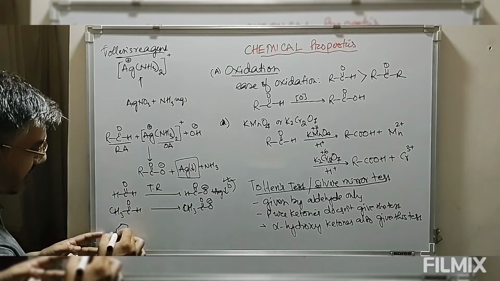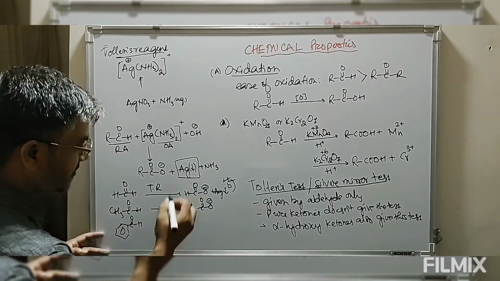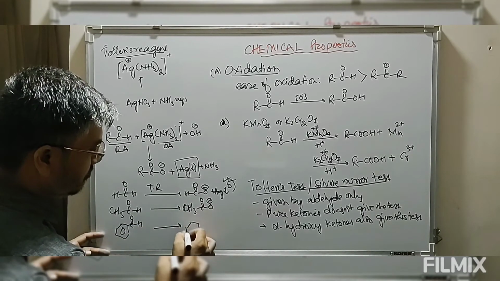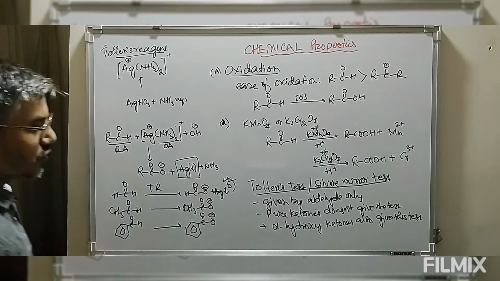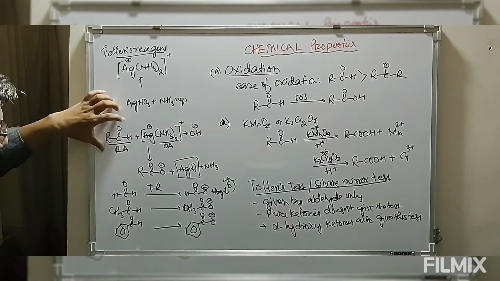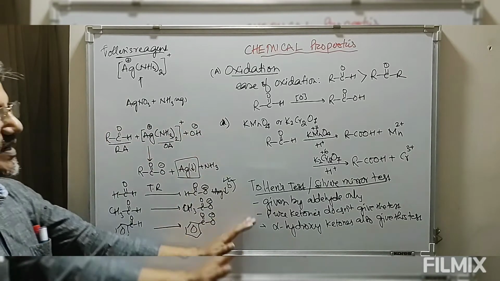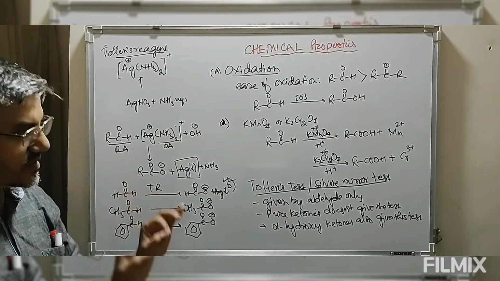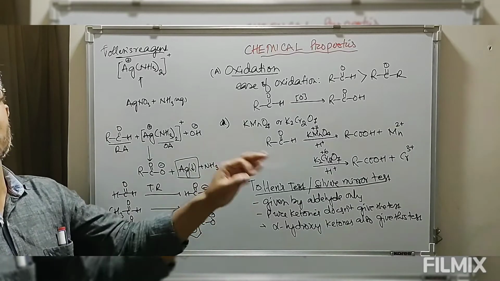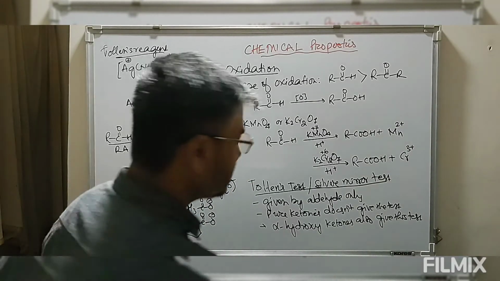Now we take an aromatic aldehyde, benzaldehyde. Benzaldehyde will be oxidized to benzoic acid salt. So whether aliphatic or aromatic, all aldehydes will be oxidized by Tollens reagent to give the corresponding acids. This is a very important name reaction which is used to differentiate aldehydes from ketones.